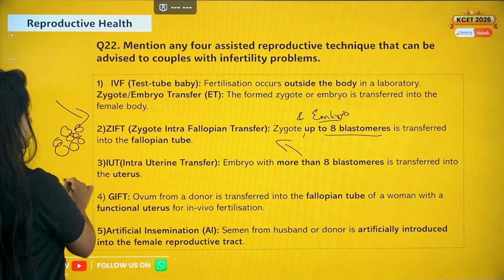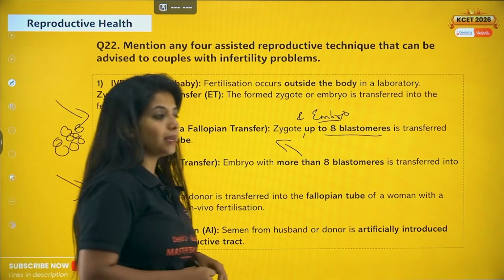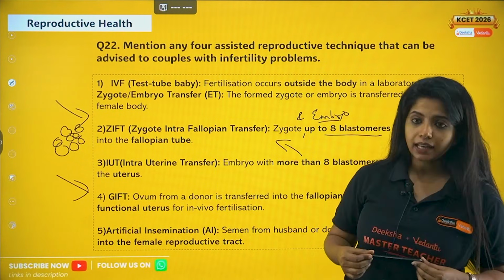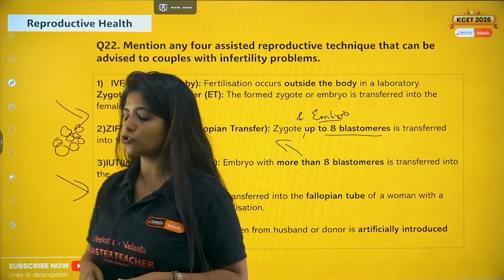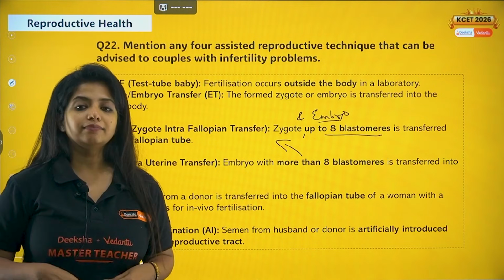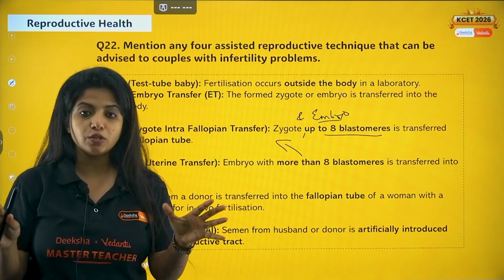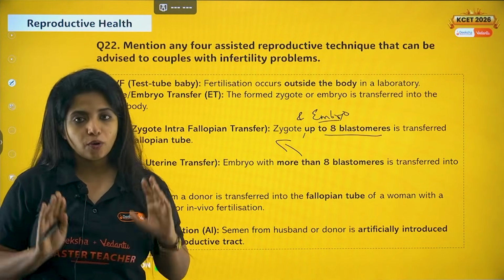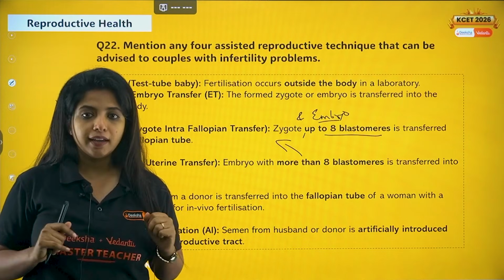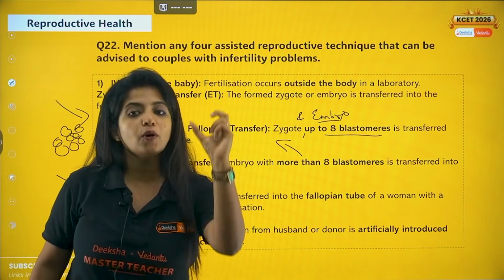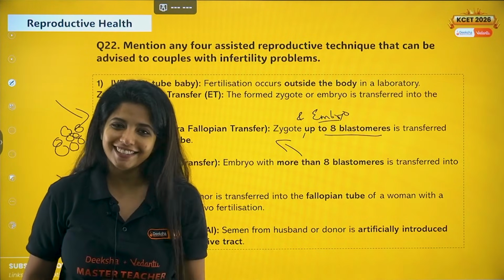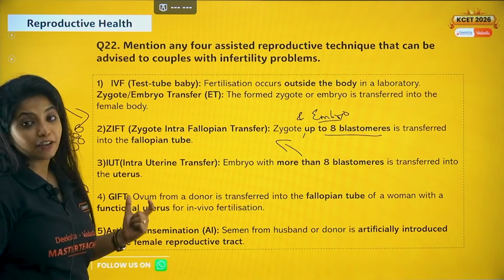Now, the next technique which is there, it is GIFT. GIFT basically means that the parents are there. The female basically is not able to produce the ovum, but has all the other situations needed for conception to happen normally. That means her uterus and everything is fine. So in that case, why not I just borrow an ovum from someone else? Yes, we can do that. So that is known as GIFT.